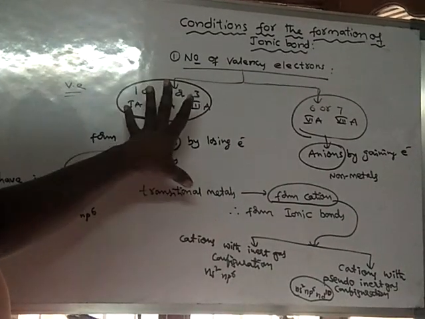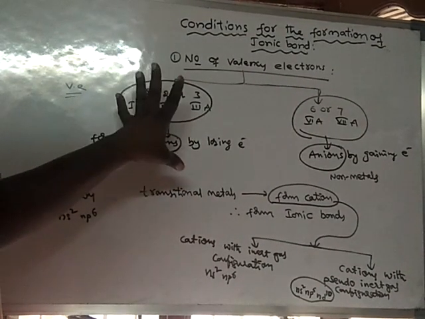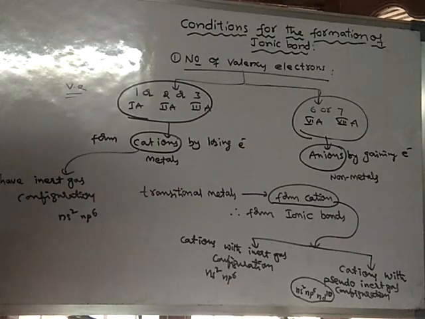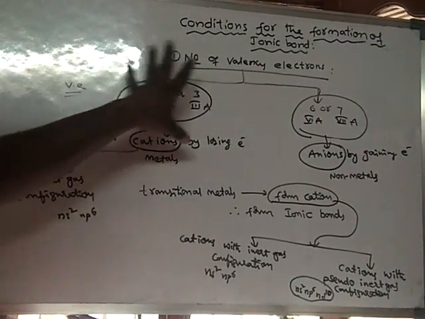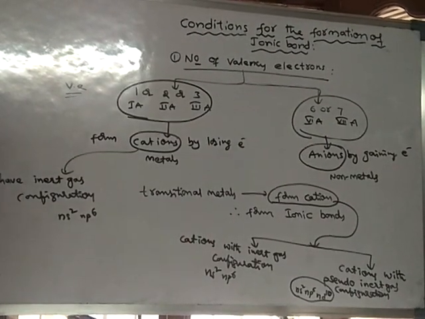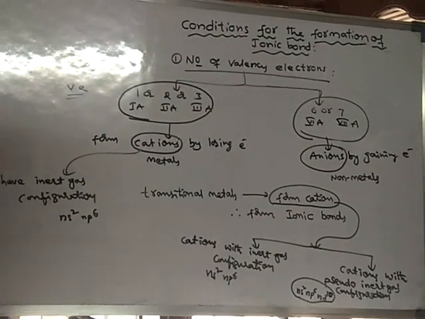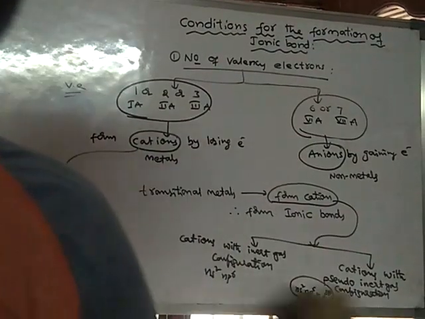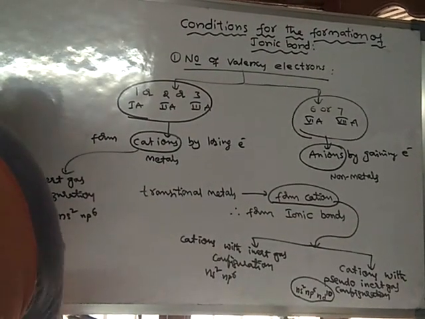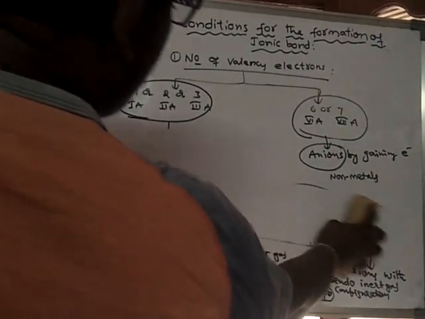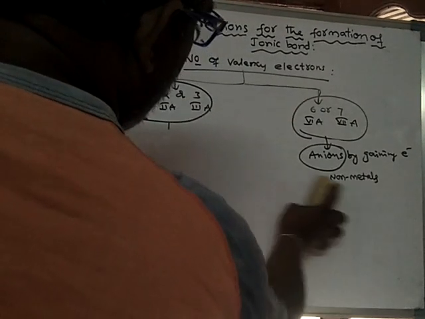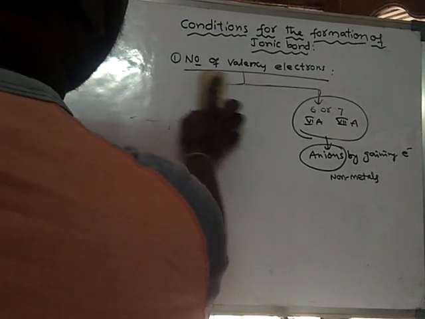Only under these conditions cation and anion formation takes place. This is the condition about the number of valence electrons. That means ionic bond takes place when cation and anion are formed.